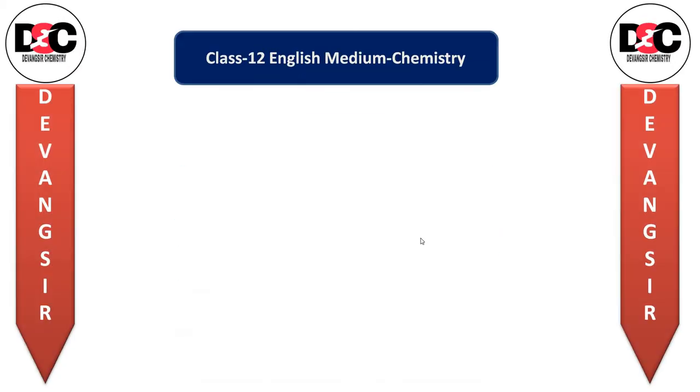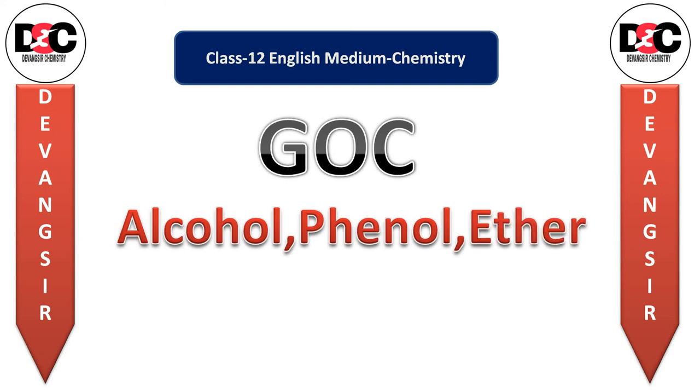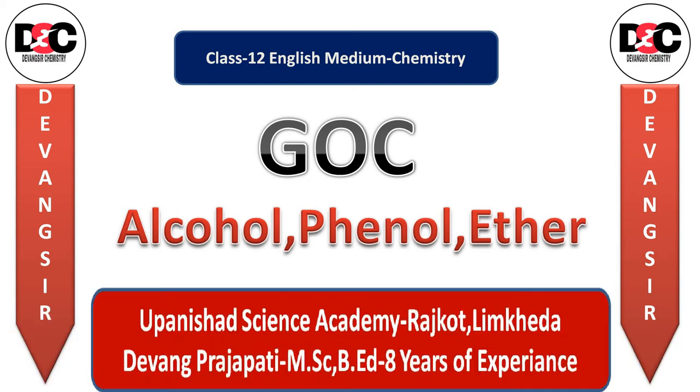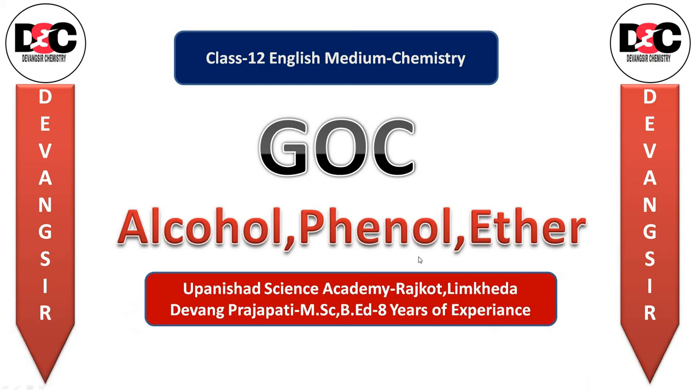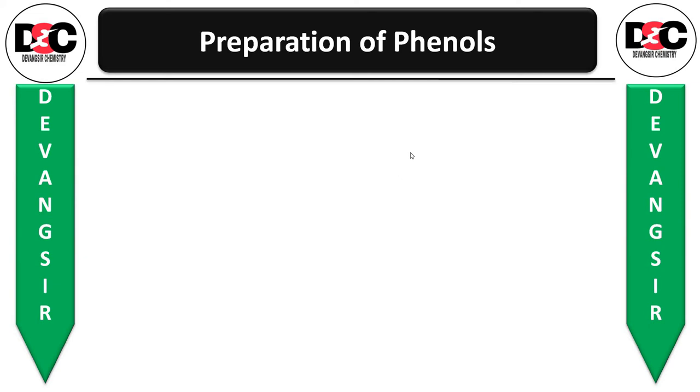Class 12 English medium chemistry, GOC, that is General Organic Chemistry. Alcohol, phenol and ether is the name of the chapter, in which Upanishad Science Academy, Rajkot and Limkheda, we have two different branches. Okay, and I, Devang Prajapati, MSc B.Ed, 8 years of experience. So let us start the session, that is the preparation of phenols.